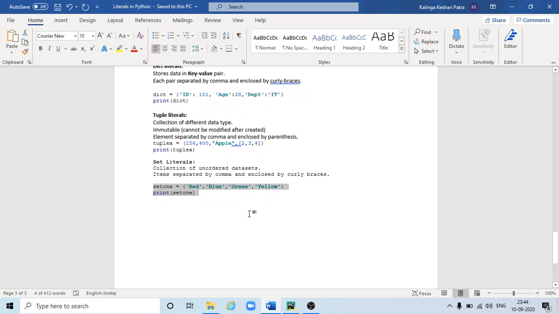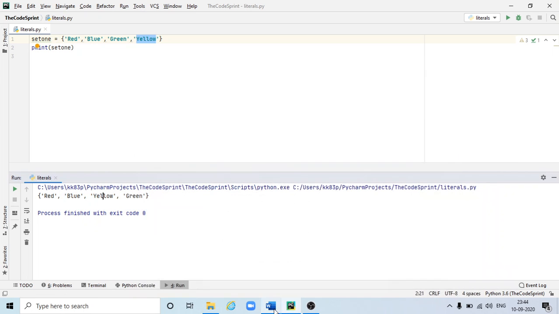So the next point is items separated by comma and enclosed by curly braces. So items are separated by comma here, here, here, and enclosed by curly braces. So here are the curly braces. So you are getting the same result. So this is all about literals in Python.